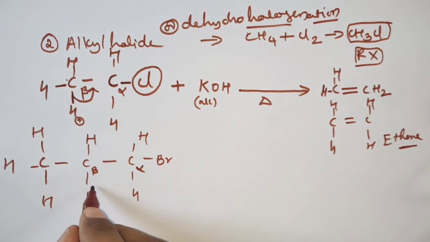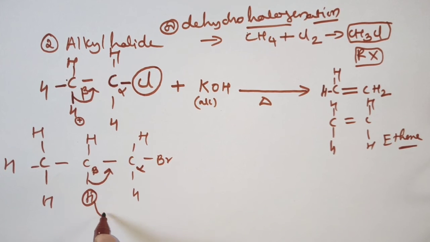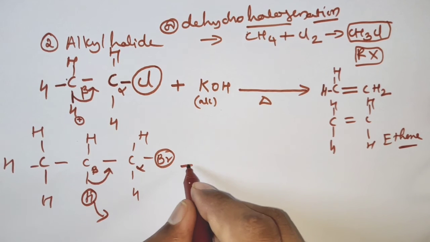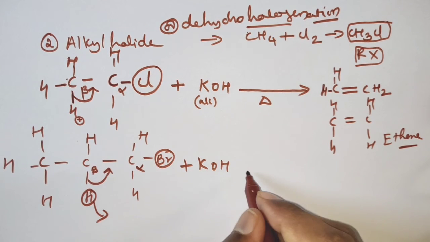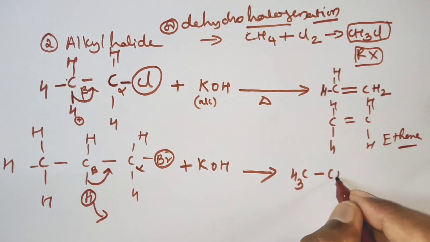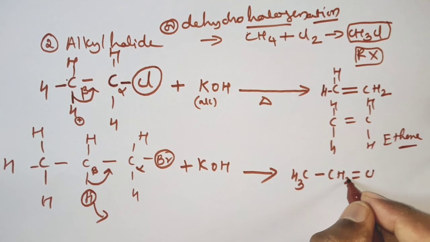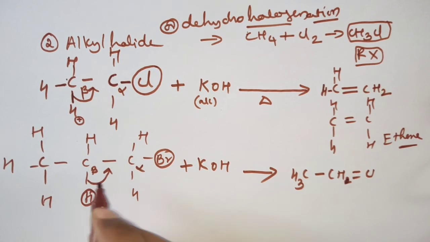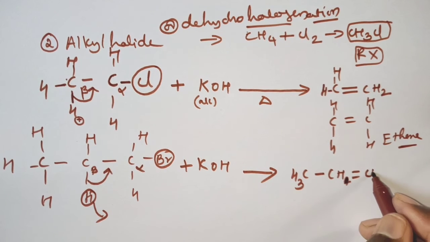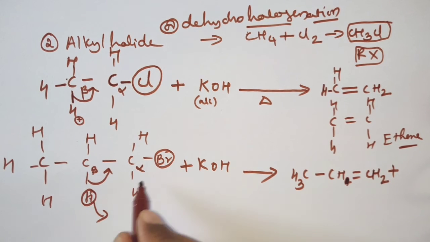From this beta carbon the bond will be shifting over there, and the bromine is coming out. In the presence of alcoholic KOH, what is going to happen, children? I will simply write CH3 CH double bond CH2, because this hydrogen has been removed, plus this H and Br.